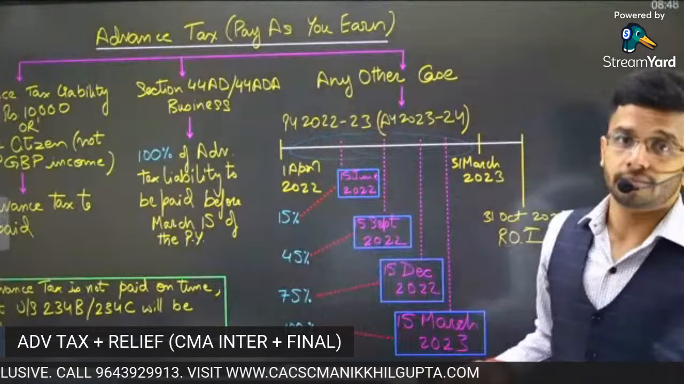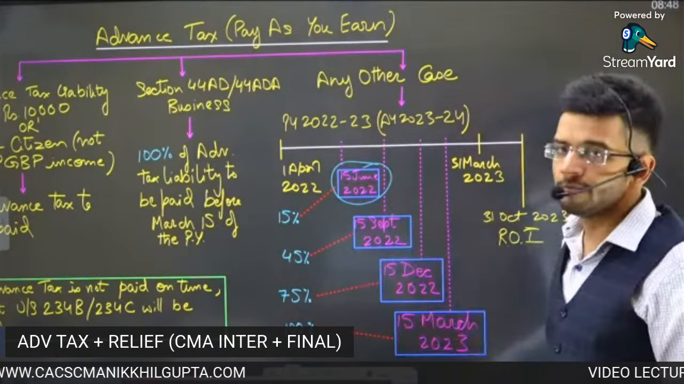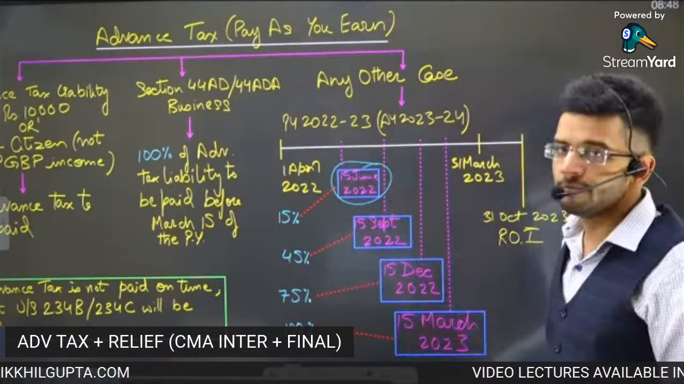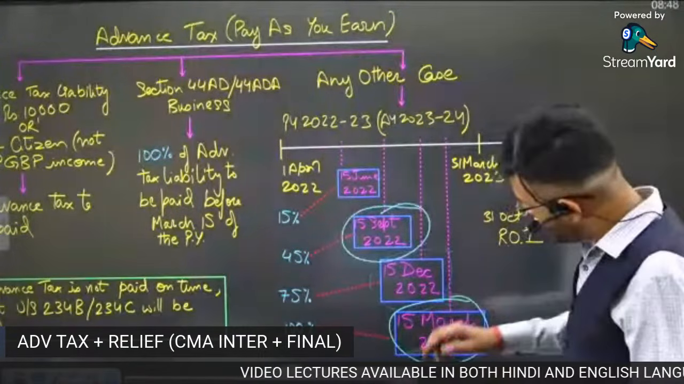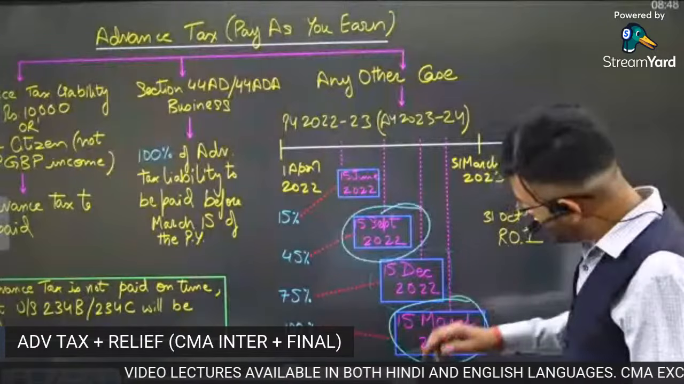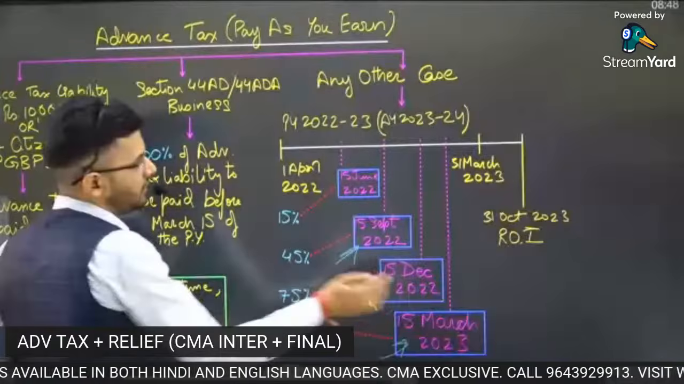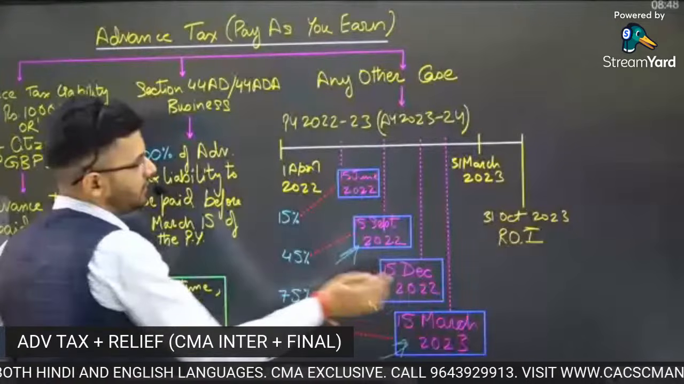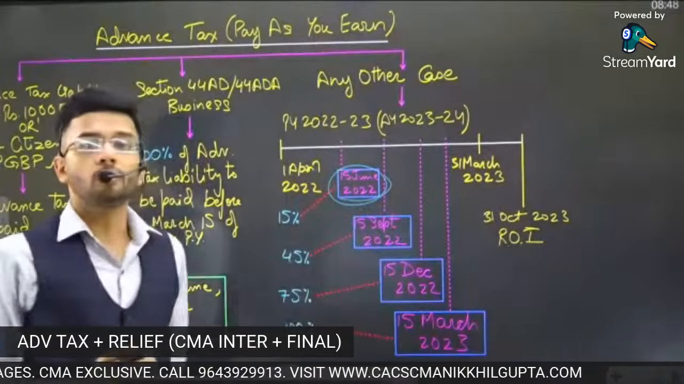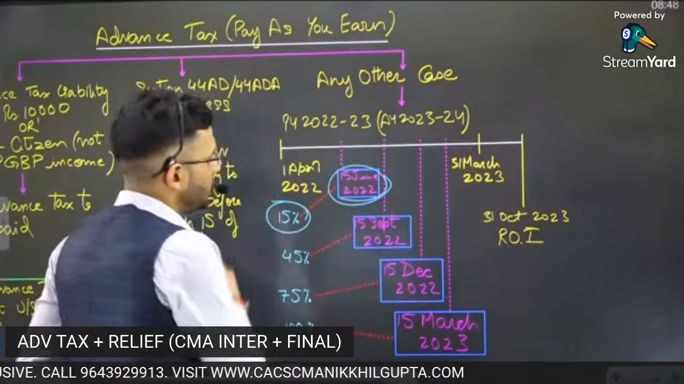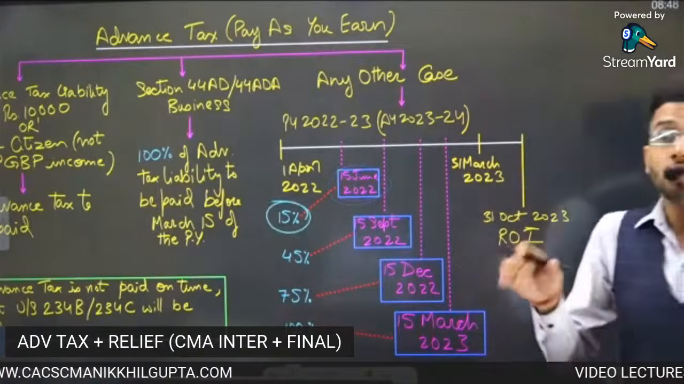First milestone is 15th June of the previous year. Second milestone is 15th September of the previous year. Third milestone is 15th December of the previous year. Fourth milestone is 15th March of the previous year. So guys, on these four milestones, you have to estimate your income which you have earned, and accordingly you have to pay advance tax. On the first milestone, which is 15 June 2022, you have to pay 15% of your total tax liability, which you have estimated.